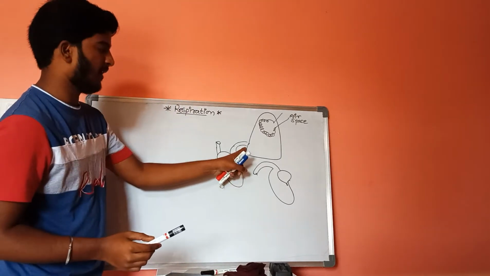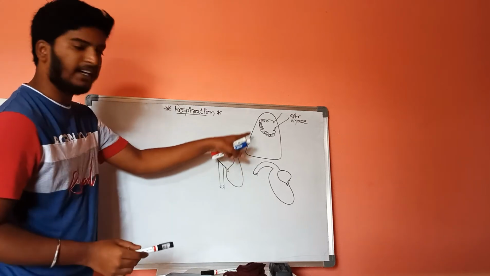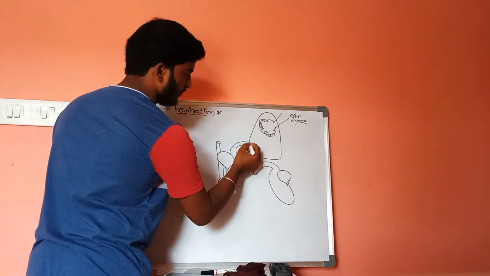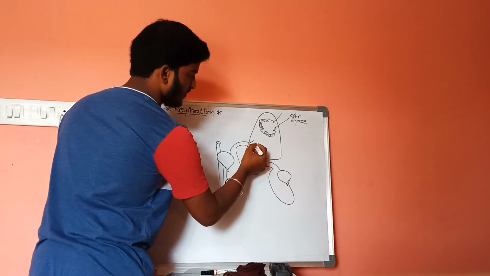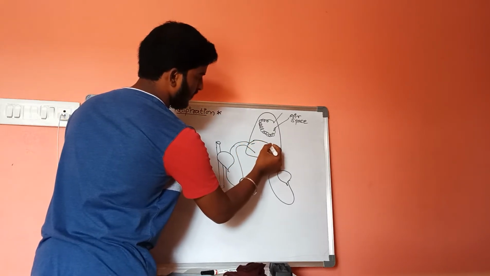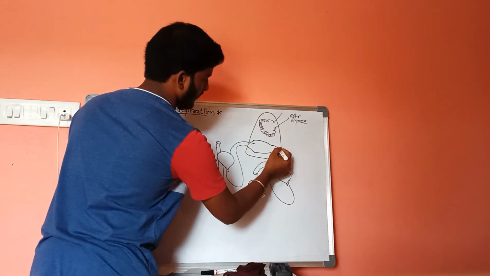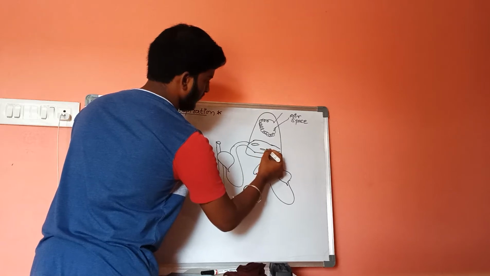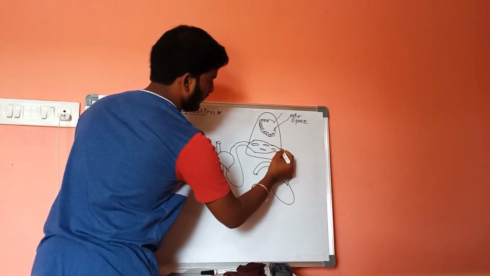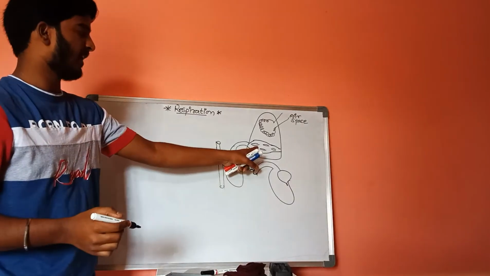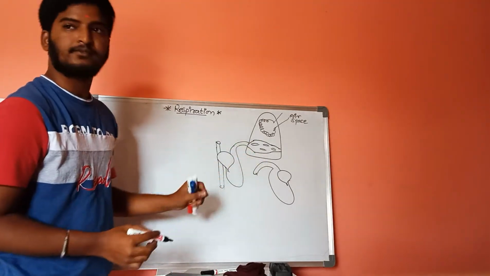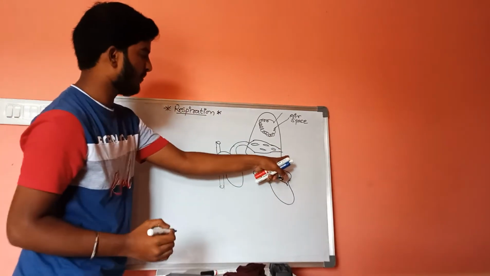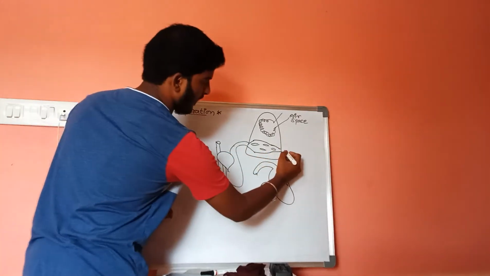From this right ventricle the pulmonary artery will arise and enter into the lungs. Inside the lungs it is divided into several branches. These are the branches or capillaries inside the lungs, and from the lungs the pulmonary vein will arise.